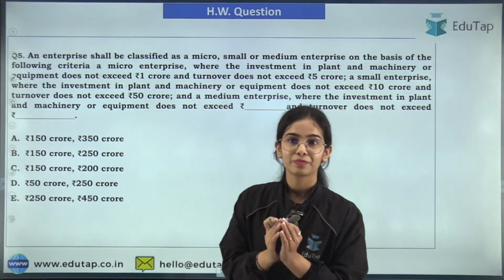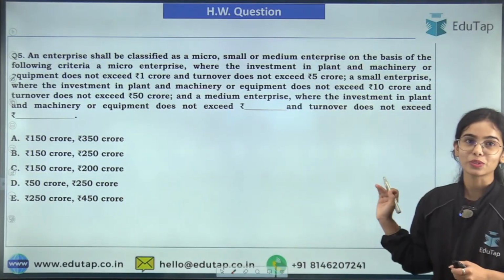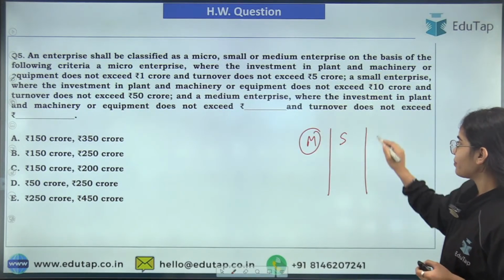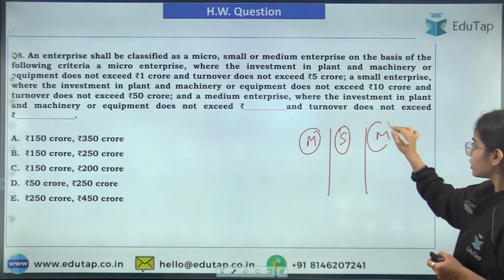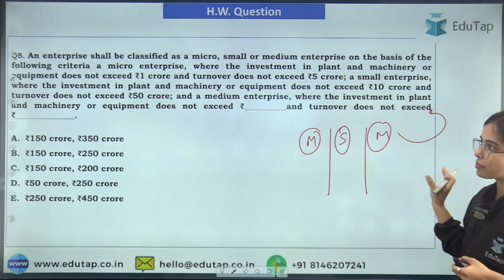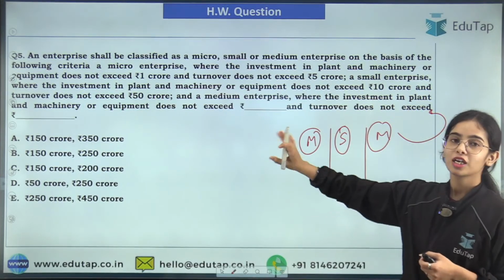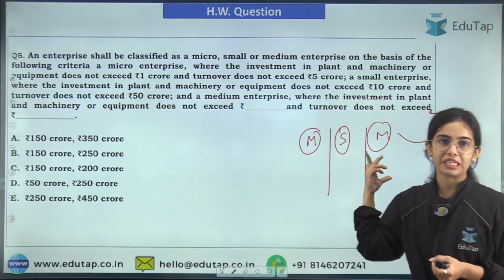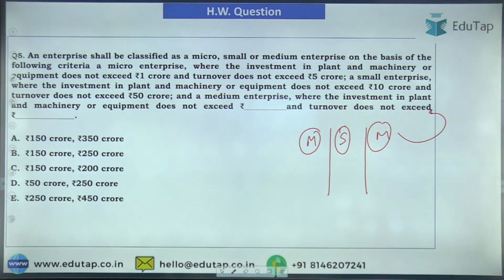This is the idea. Now coming to the next question, so there are the definitions for micro, small and medium enterprises. So you have to tell that as per the medium enterprises, which of the following statements will be correct, okay, or which of the data points are correct for the medium sector. So try to answer this.